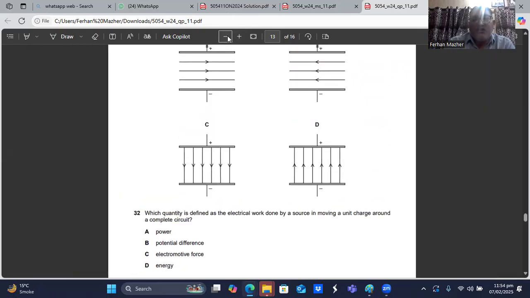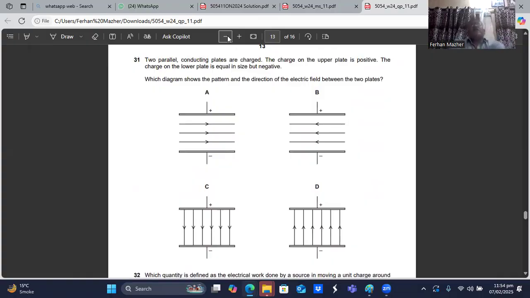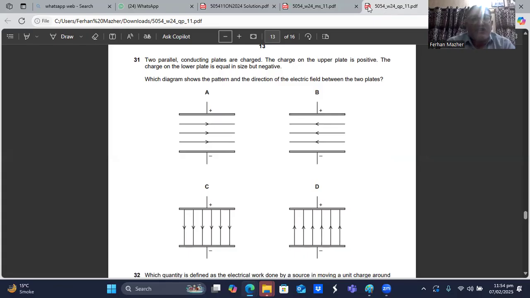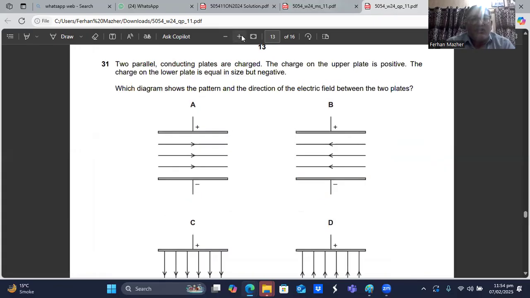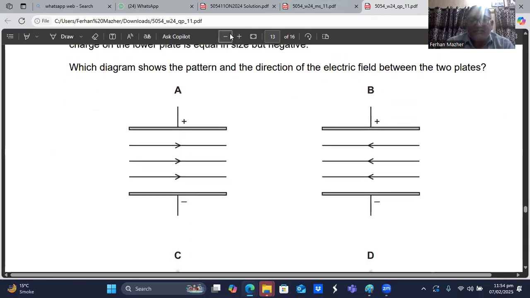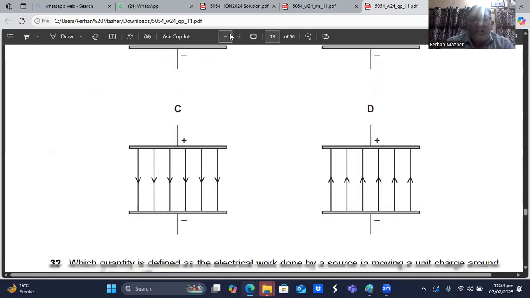Let me reduce the size so you can see the whole thing together. Because the upper plate is positive, the lower plate is negative. So the direction of the electric field will be from the positive plate towards the negative plate. So there will be equally spaced vertical lines from positive to negative. So I think C is the choice. Question number 31, C is the right choice, sir.